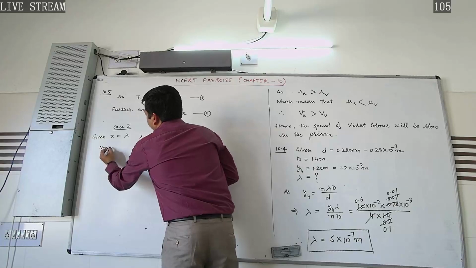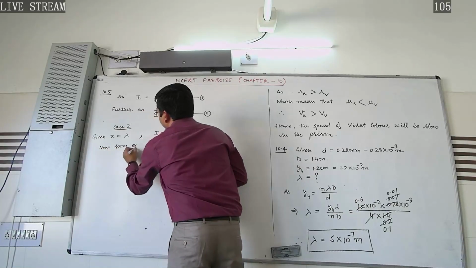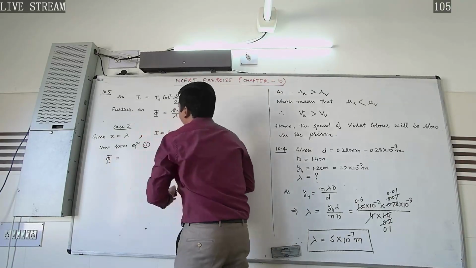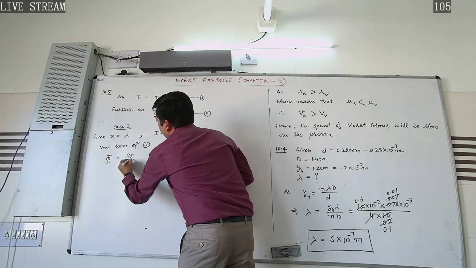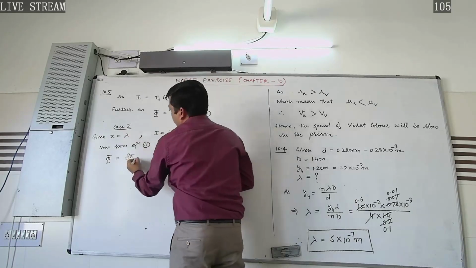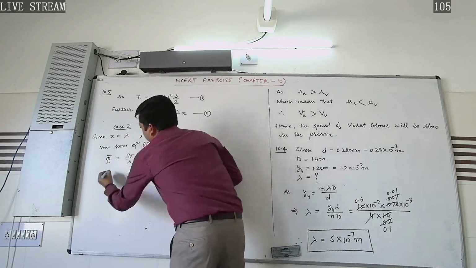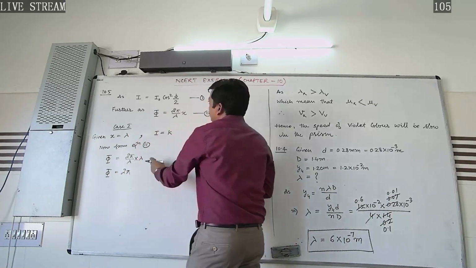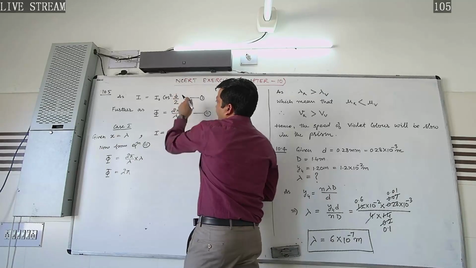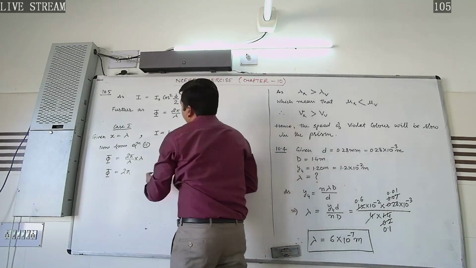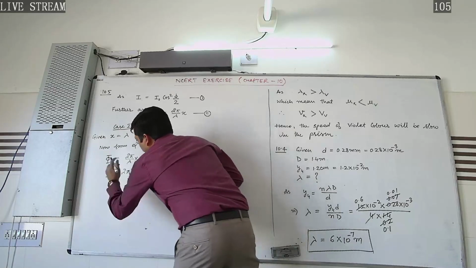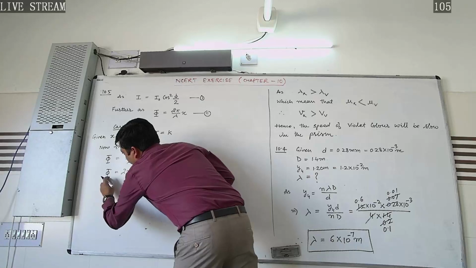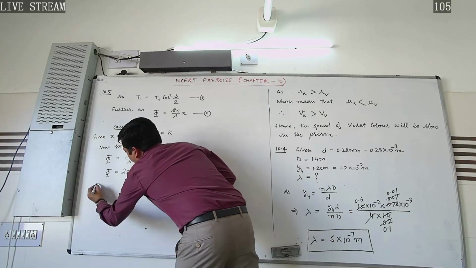Now from equation 2 we can find the phase difference, that phase phi will be equal to 2 pi by lambda into x. What is the value of x? That is lambda. Lambda will get cancelled out. What we get, phi is equal to 2 pi. We got the value of the phase, and now substituting the value of phi in equation 1 we will get the value of intensity, that is I naught.